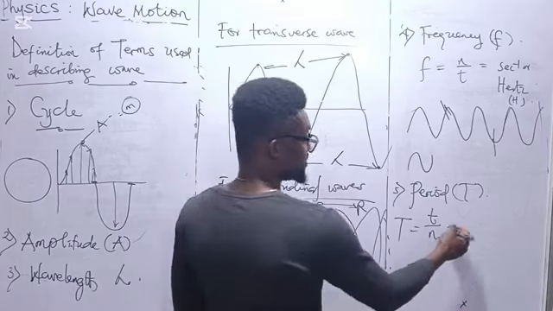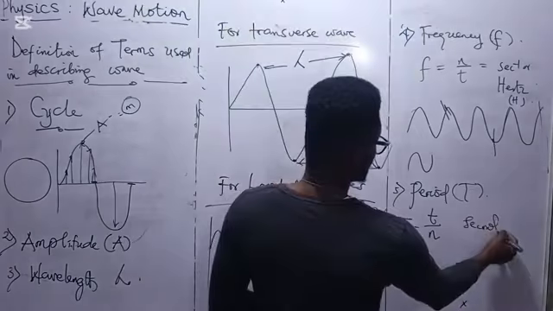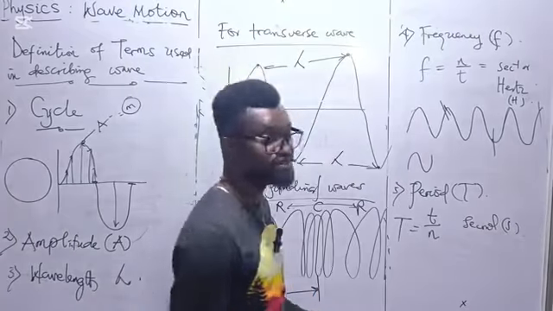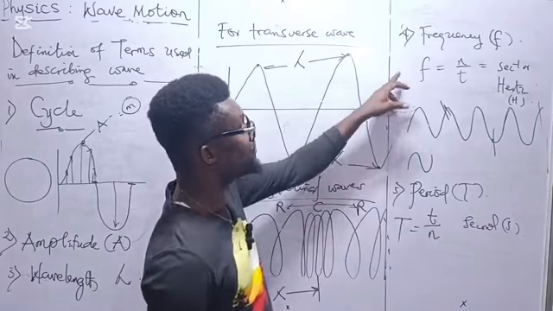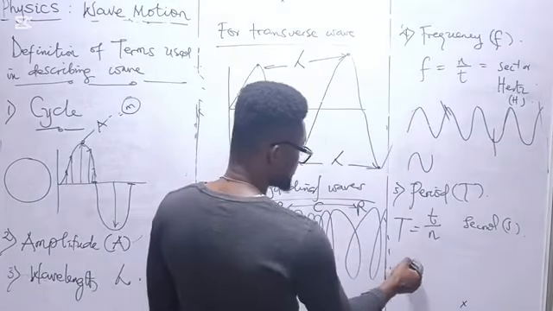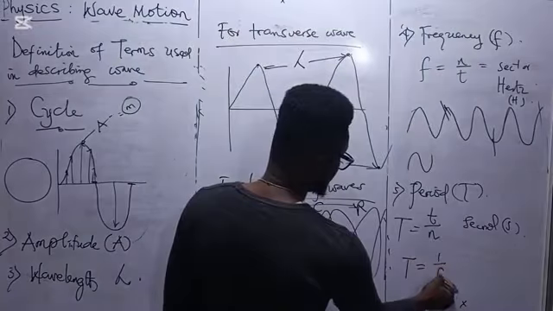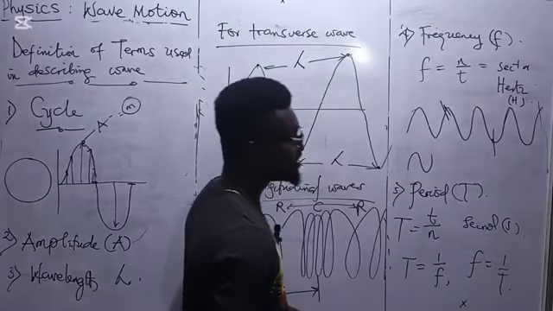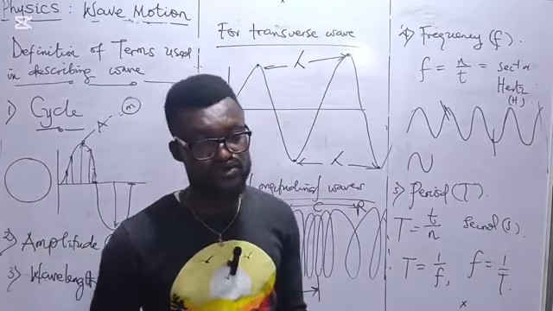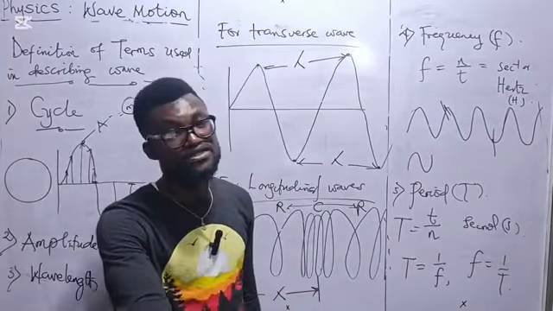Now, period is measured in seconds, meaning that period is talking about time. Now, there is a relationship between frequency and the period. The period is a reciprocal of frequency, or you said the frequency is a reciprocal of period. That is the relationship between frequency and the period.